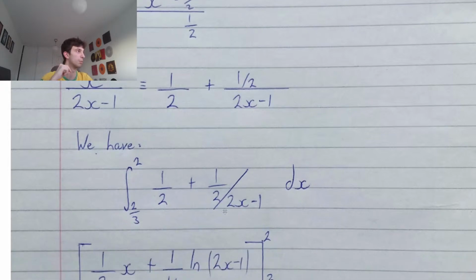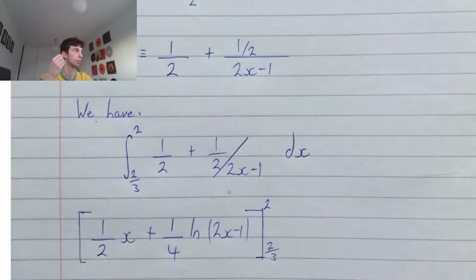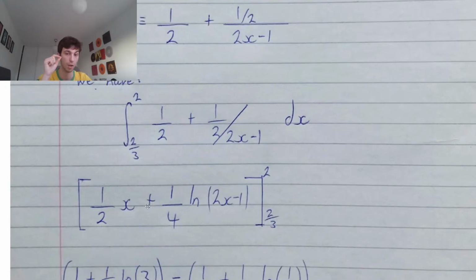We know that 2x minus 1, if we differentiate that, it gives us 2. We have a half on the numerator. To get to 2 from a half, we'd have to multiply by 4. Or, in other words, to get to a half from 2, we'd have to times by a quarter. Okay, so we have half x plus a quarter natural log of 2x minus 1.